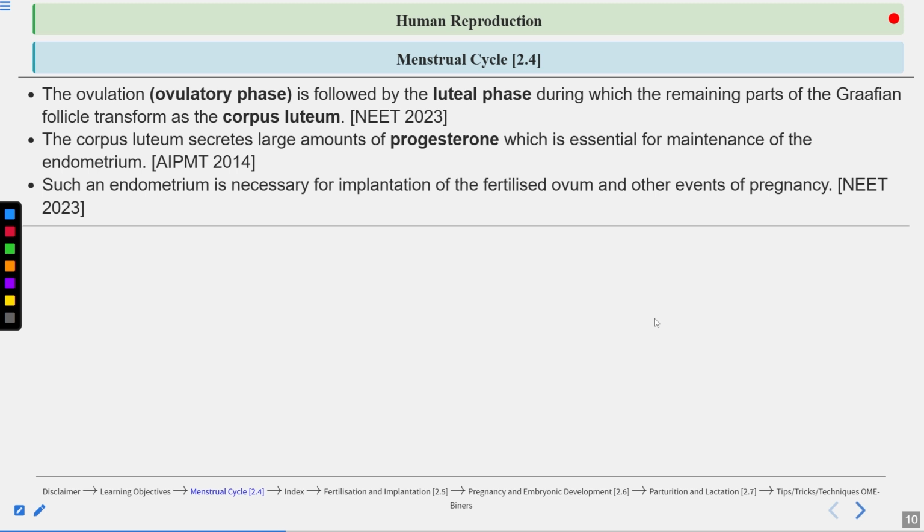Such an endometrium is necessary for implantation, when the blastocyst gets attached, so it should be thick at the time of implantation, and for other events of the pregnancy. Again, a question has come from this line.